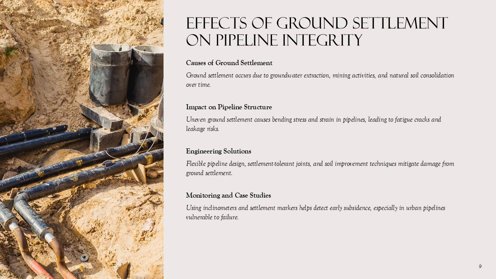Stress analysis charts show that settlement-induced deformation is most severe at transition zones between rigid and soft soils. Engineers address these challenges by designing pipelines with sufficient flexibility, using settlement-tolerant joints, and implementing soil improvement techniques. Monitoring systems such as inclinometers and settlement markers help detect early signs of subsidence. Case studies reveal that pipelines in urban areas with high groundwater extraction rates are particularly vulnerable to settlement-related failures, emphasizing the need for integrated geotechnical and structural design approaches.